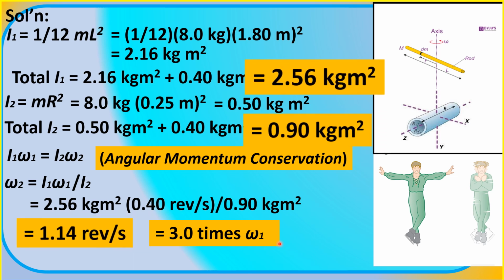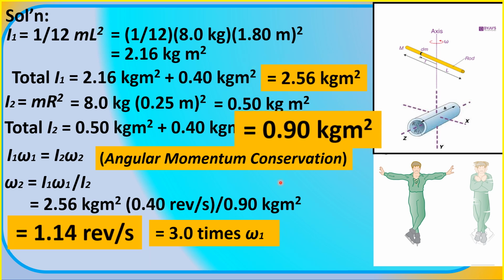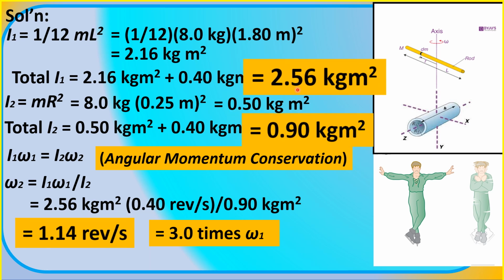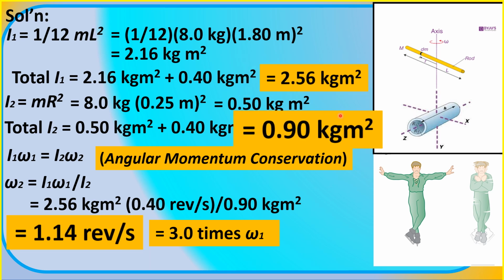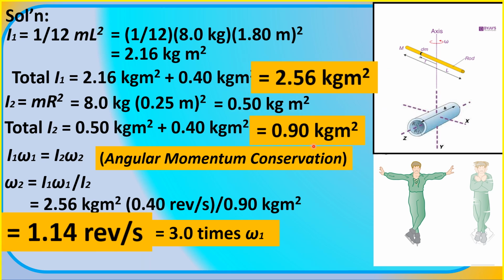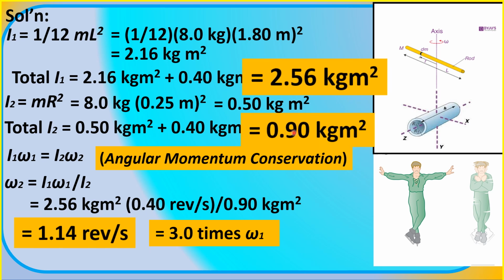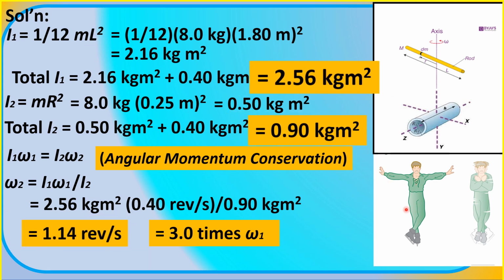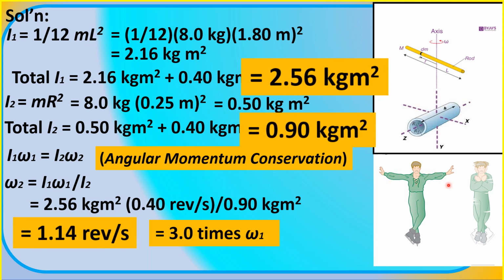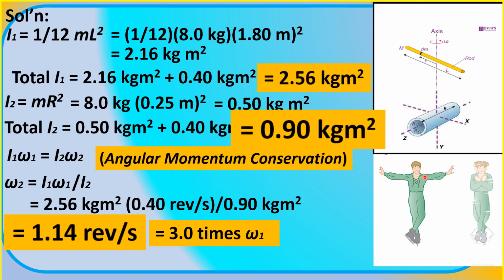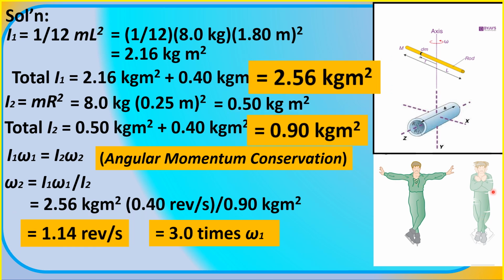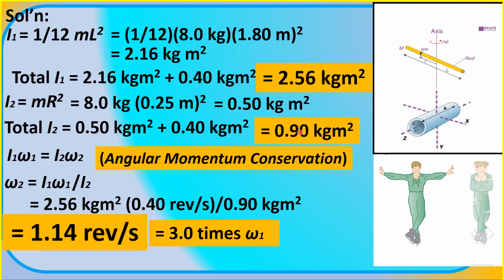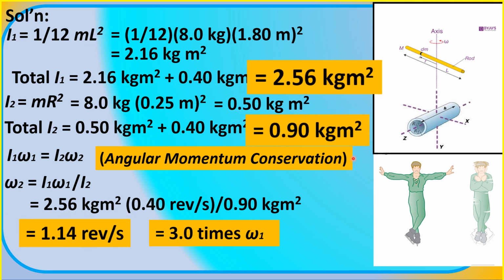So the moment of inertia of the figure skater has decreased 3 times from 2.56 kilogram meter squared to 0.90 kilogram meter squared by changing his body shape, from this position with his arms and hands outstretched to that position where his arms and hands are brought in and wrapped to his body. The moment of inertia has been decreased almost 3 times.